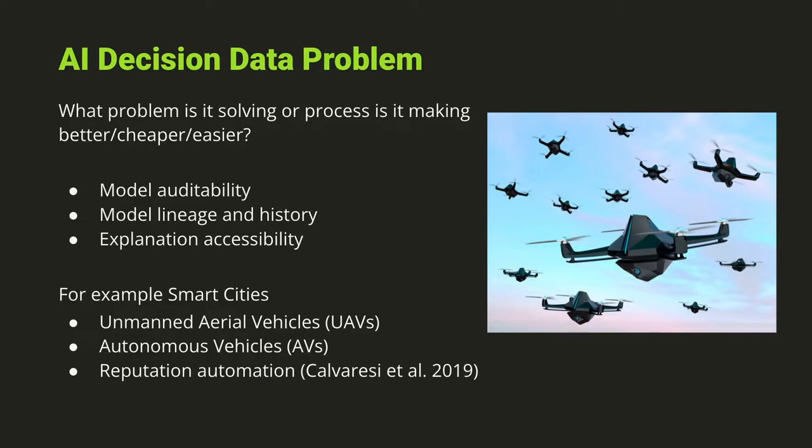But if the decision data is saved on a blockchain where the data is tamper-proof and it can never be messed with, each of these UAVs could actually have a reputation score associated with it. So if there's a swarm of say 10 UAVs and they need 20 UAVs, there can be an entire automated system where each UAV can be vetted automatically without any human intervention. So having this decision data on the blockchain is one really interesting use case for smart cities and even autonomous vehicles. Once we have autonomous cars driving around, the idea is all these cars are going to be talking to one another. If this decision data is kept on a tamper-proof blockchain, it'll be much more reliable.